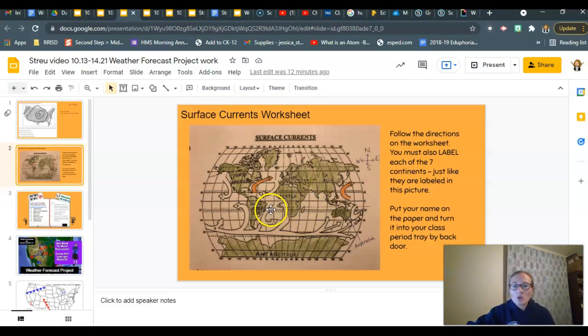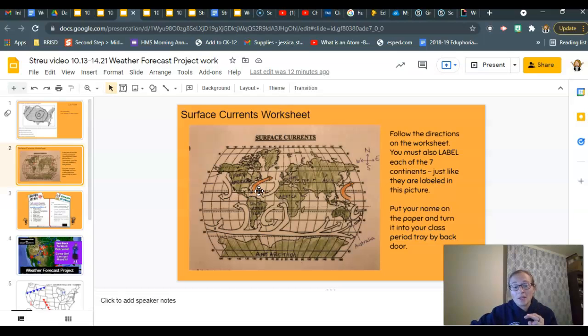We have warm currents and cold currents. Hopefully, you can get them colored, and then you can tell the difference. Like right here, this orange one is a warm current. This white one is a cold current. I don't have it colored yet, but it is going to be a cold current, okay? So those are moving in a circular motion in between North America and Europe and Africa, like this, okay? The first question was asking you if that's clockwise or counterclockwise. Hopefully you can look at a clock and figure that out.